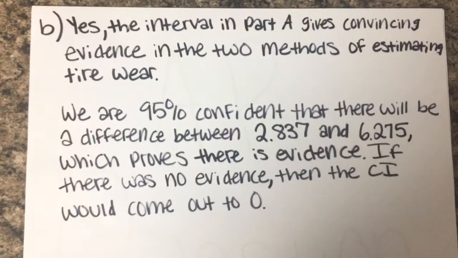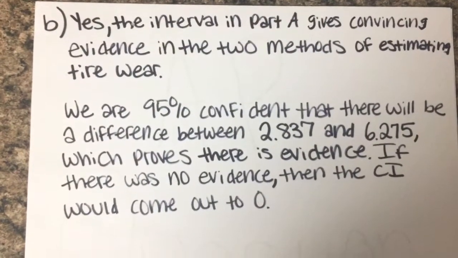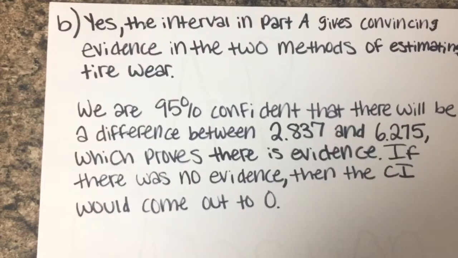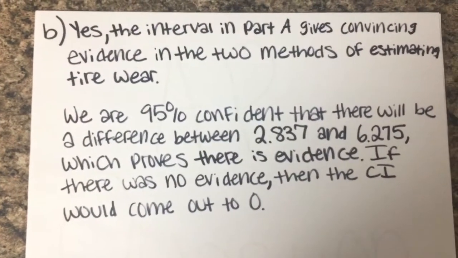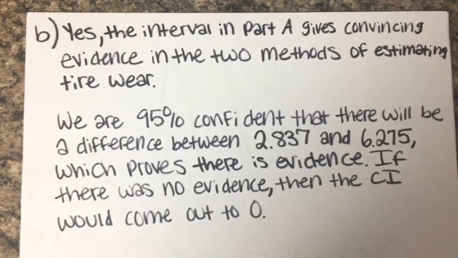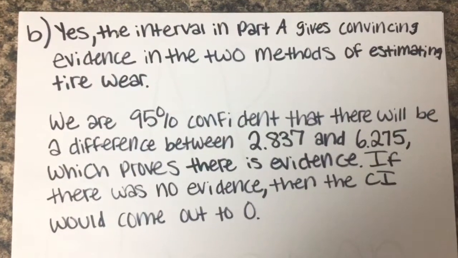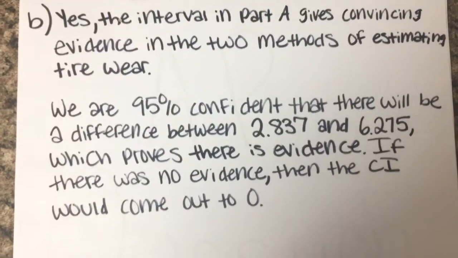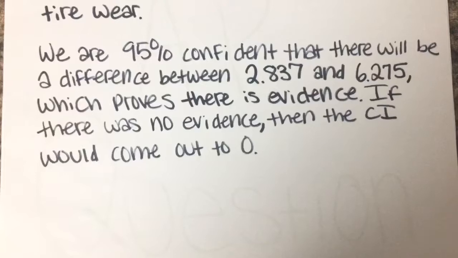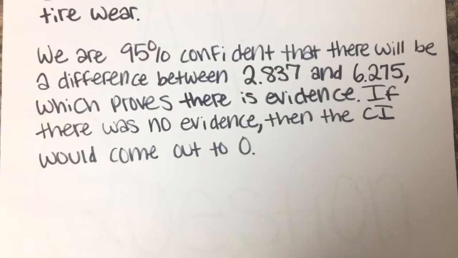Part B asks, does your interval in Part A give convincing evidence of a difference in the two methods of estimating the wear? Justify your answer. So, I said yes, the interval in Part A gives evidence that the two methods of estimating tire wear is convincing because we are 95% confident that it will fall between about 3 and about 6.